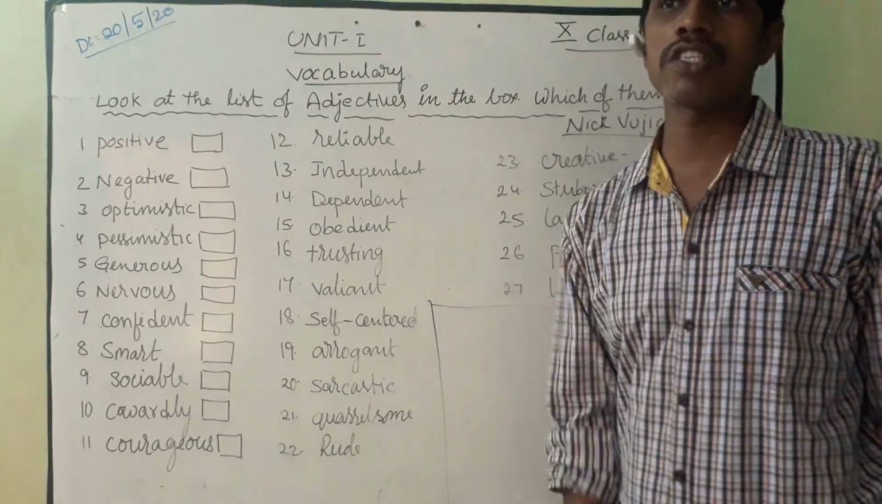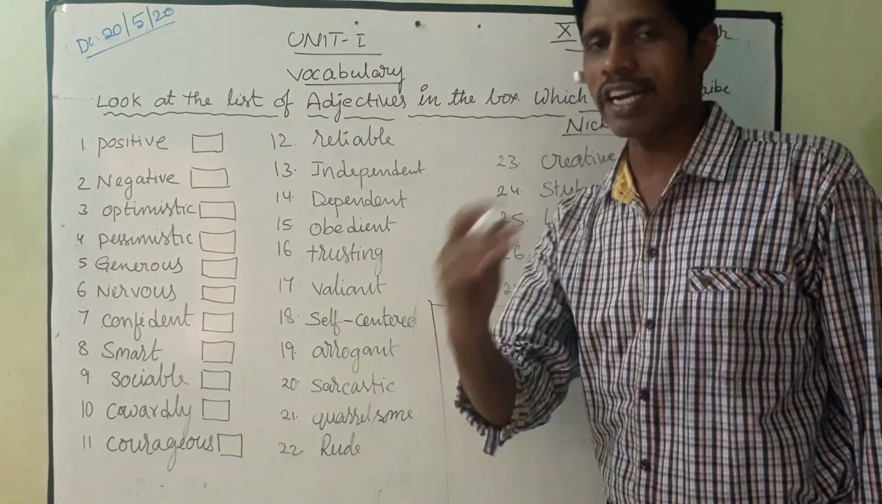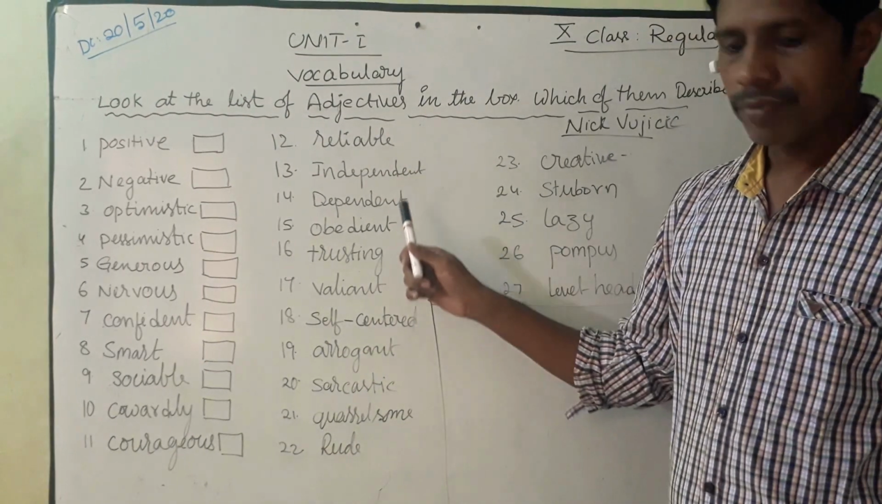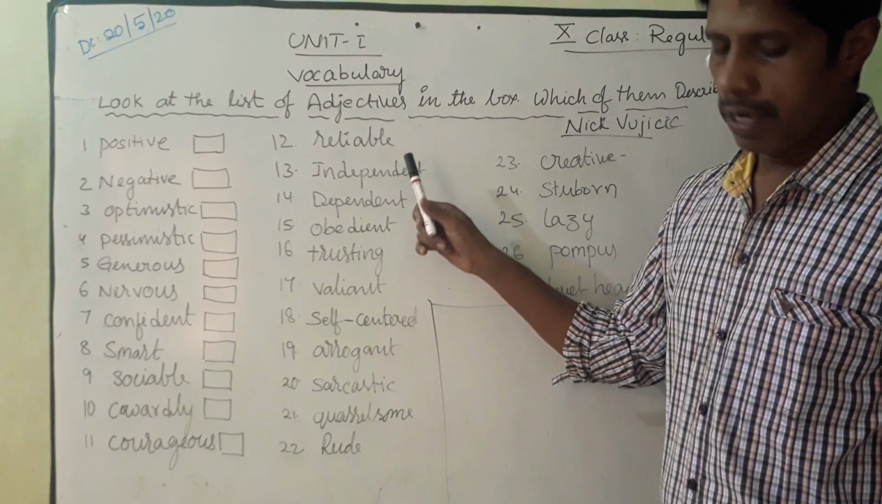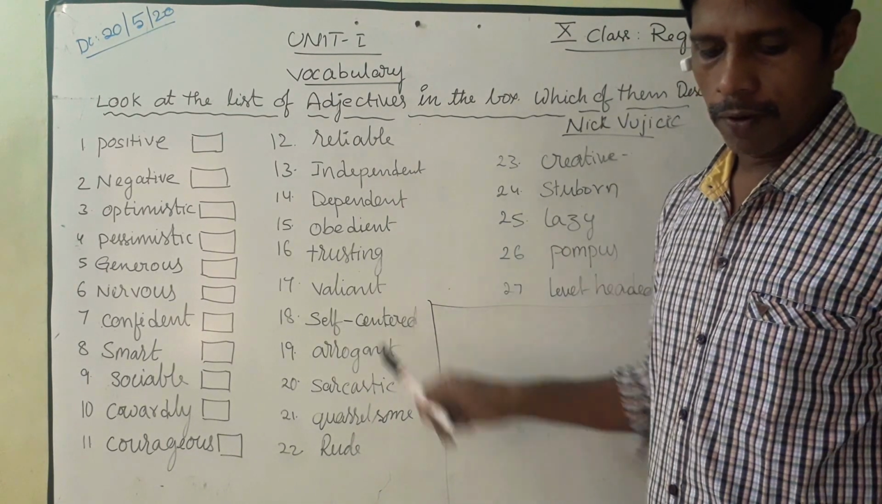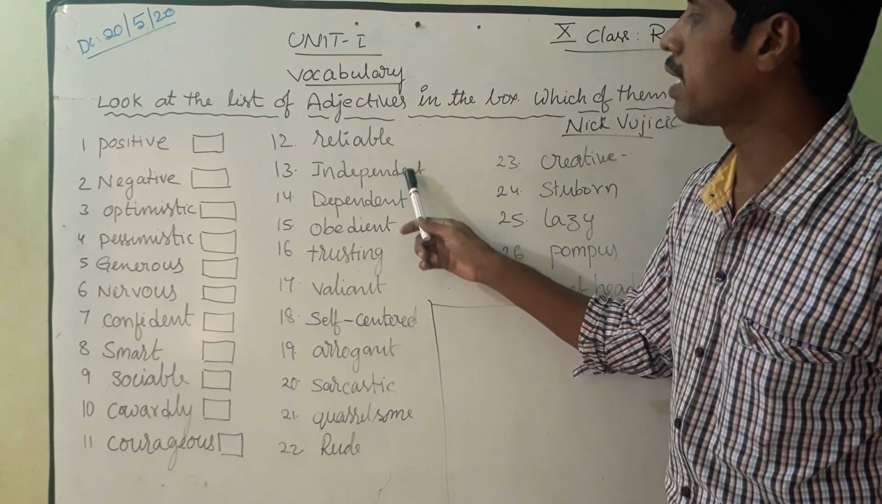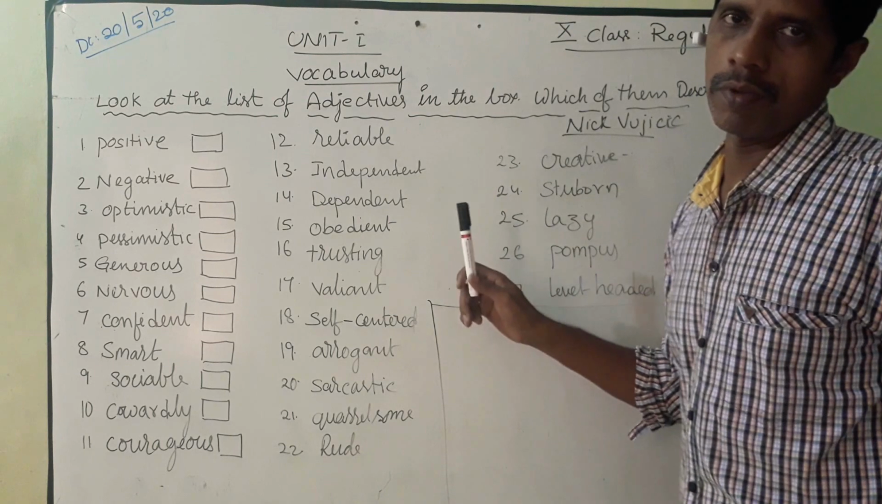He is a courageous person to do anything, and he can face things courageously. He is a courageous person like that. And reliable. The word reliable means dependable. Independent and dependent, look at these two words. Independent. Here, Nick Vujicic was independent.